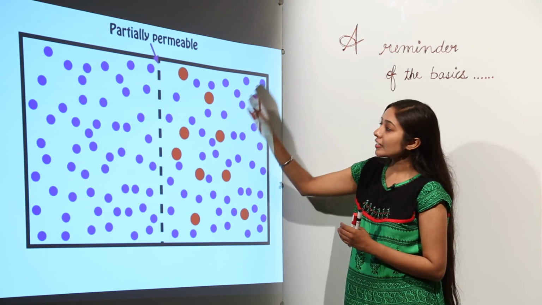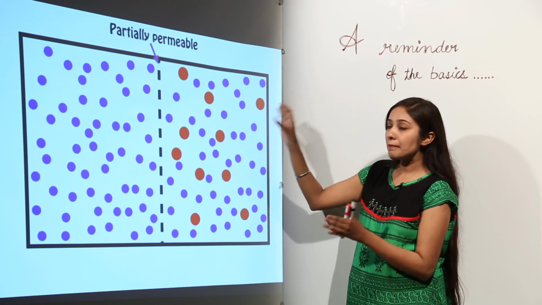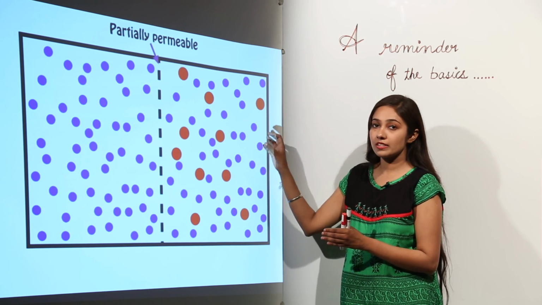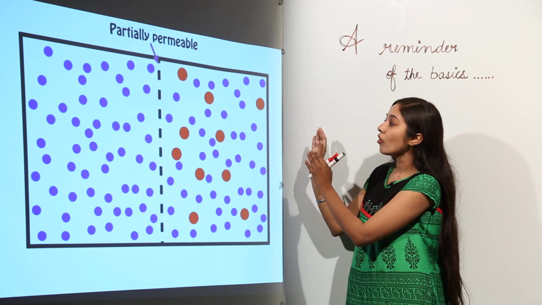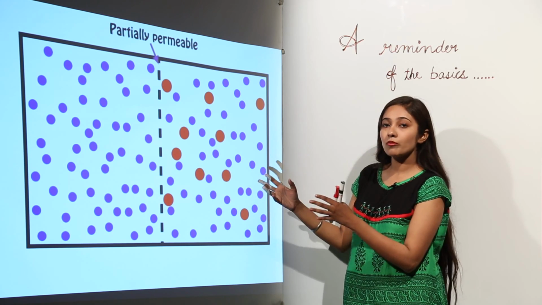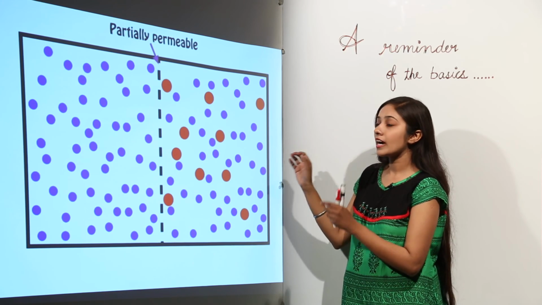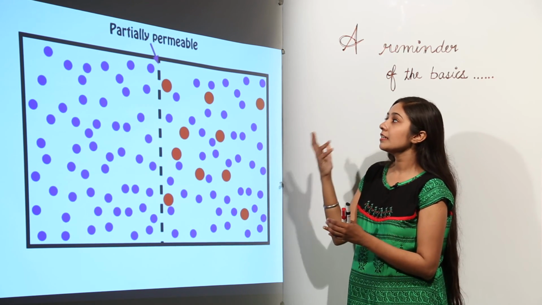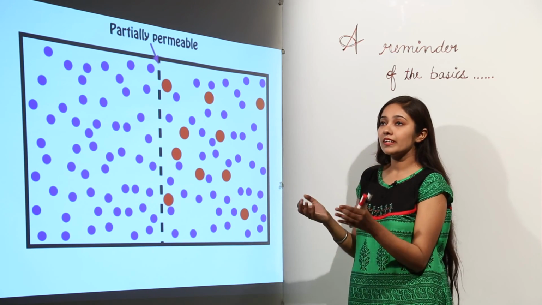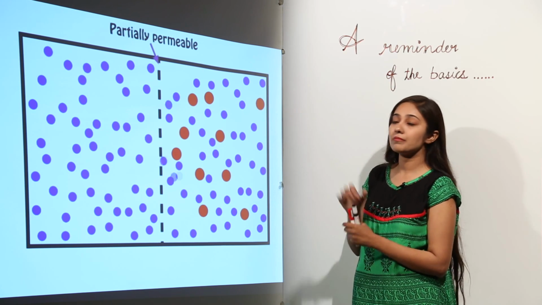Now we are going to put a partially permeable membrane. What is a partially permeable membrane? It is a membrane, also known as a semi-permeable membrane, which allows only a few particles to move across it. It will not allow all the particles to move. You see that the red dots, or the salt molecules, are not able to cross that membrane. Only the water molecules are going to cross. Generally, partially permeable membranes are, for example, egg membranes, parchment membranes, and cellophane paper. They act as partially permeable membranes.